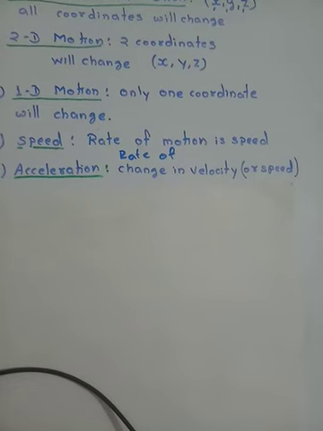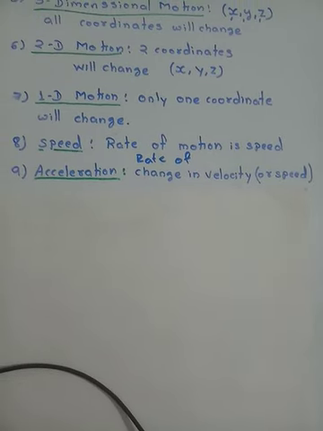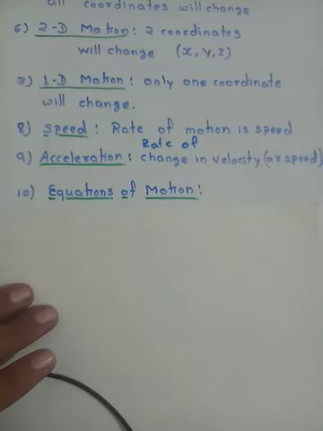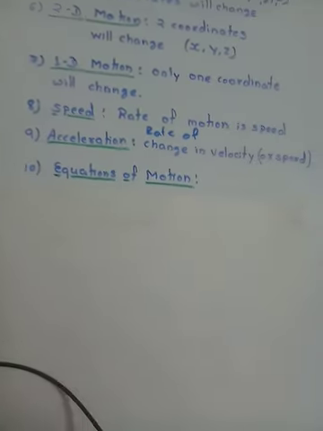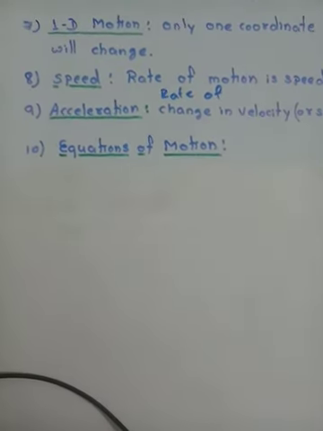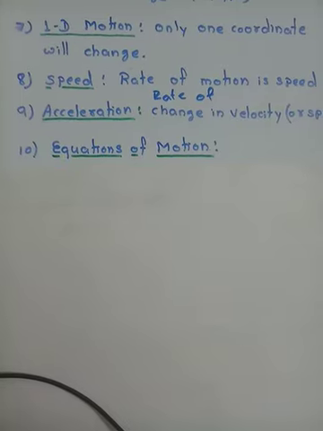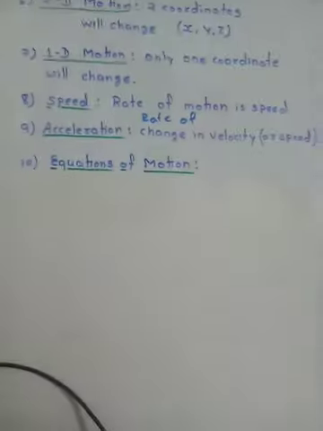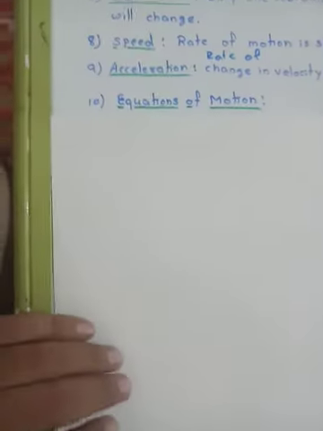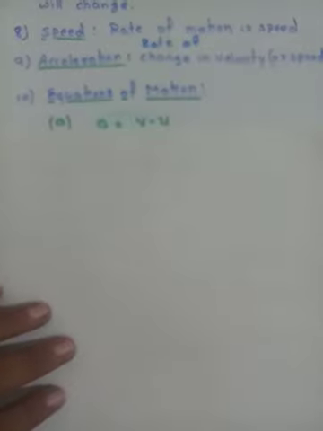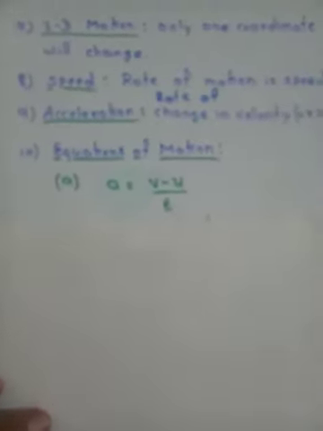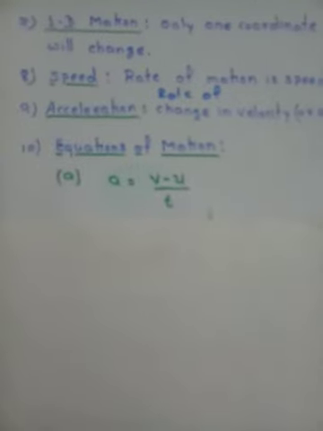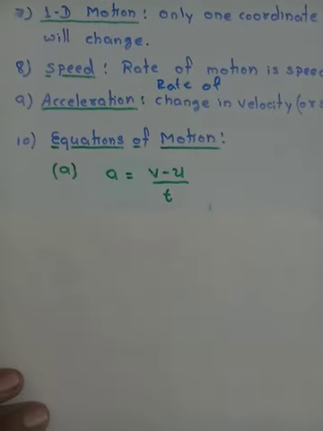Alright? So these are the basic things, and now what is next? Equations of motion. You have learnt many equations of motion in class 9th, and probably you know the derivations also, how these relations came into being. So this is the very first equation: v is equal to u plus at, or we say a is equal to (v minus u) by t.